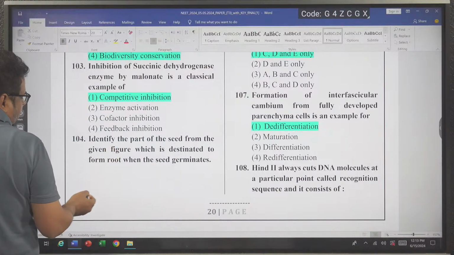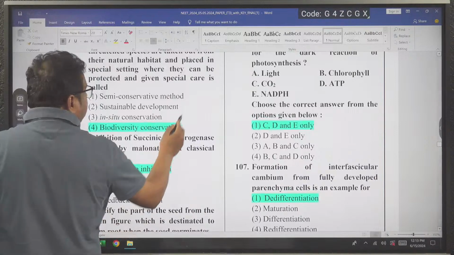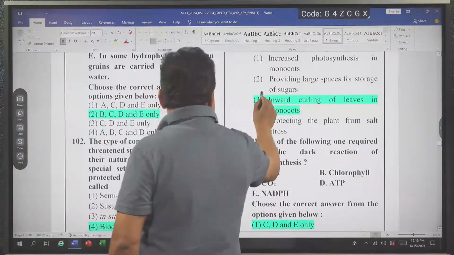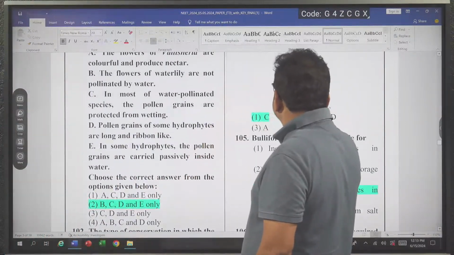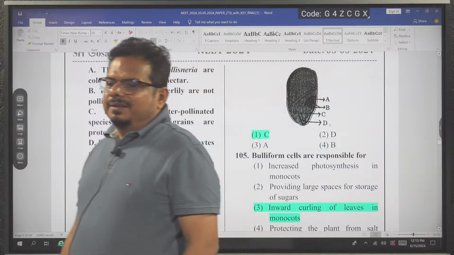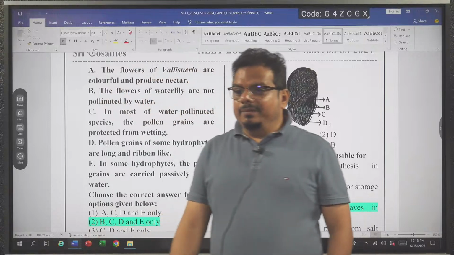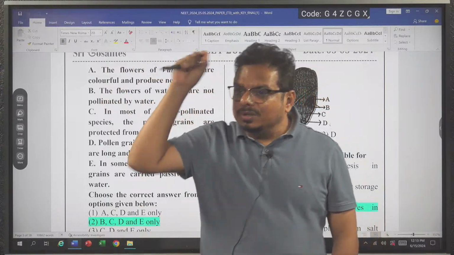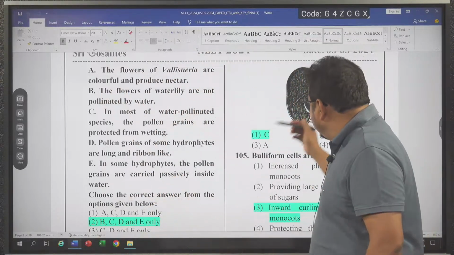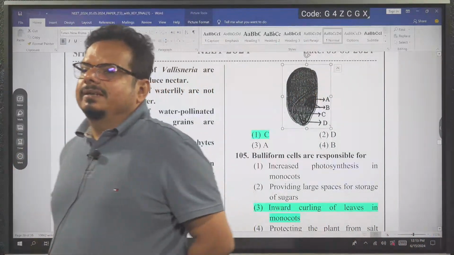Now the next question, of course an easy question, but I know many students did it wrong. Even students who score more than 700 marks also did it wrong, one or two students. Our students only told us.